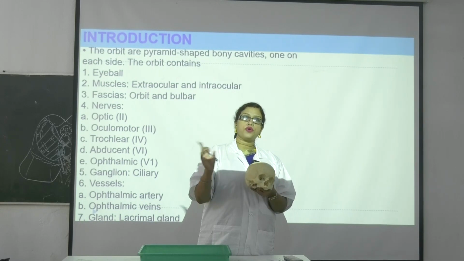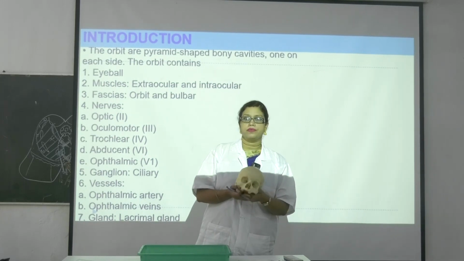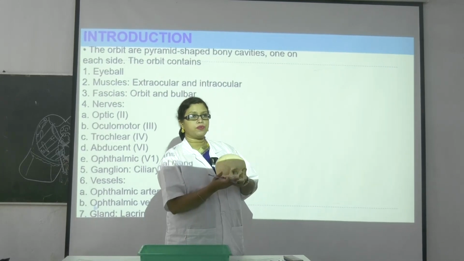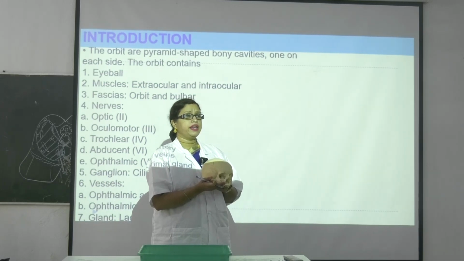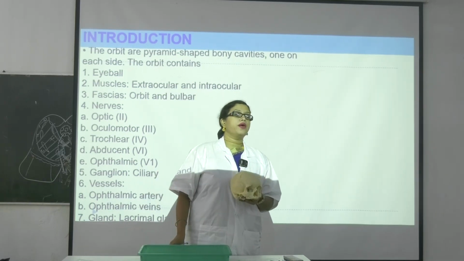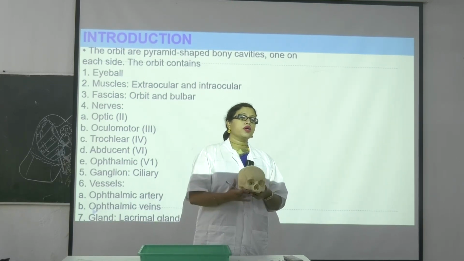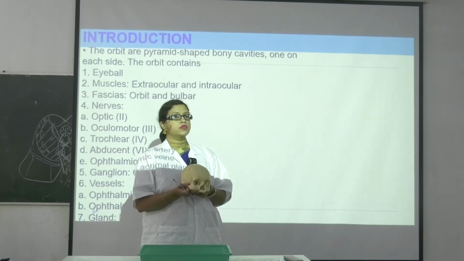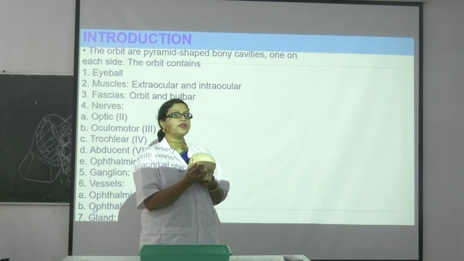Inferior orbital fissure is not produced in one bone, two separate bones. Which are the two bones? এইটা হচ্ছে inferior orbital fissure, তাই তো? তাহলে এটা কি করে তৈরি হলো? How does it produced? Superiorly কে থাকবে? Greater wing of sphenoid থাকবে আর part of palatine. Okay, part of palatine. Greater wing of sphenoid and the part of palatine. Okay, and below orbital surface of maxilla. Below is the orbital surface of maxilla.